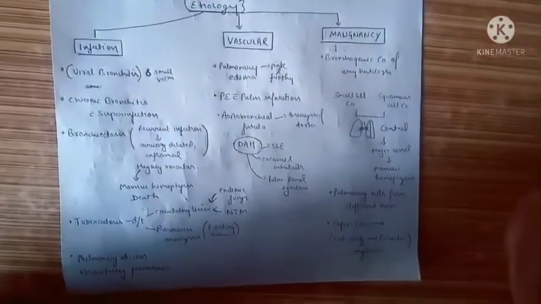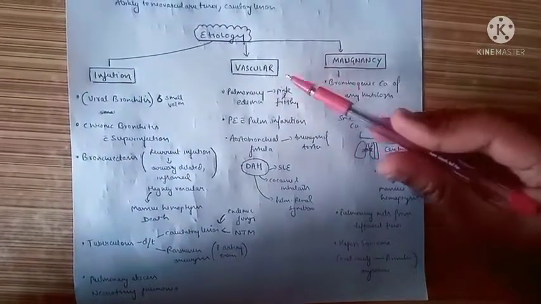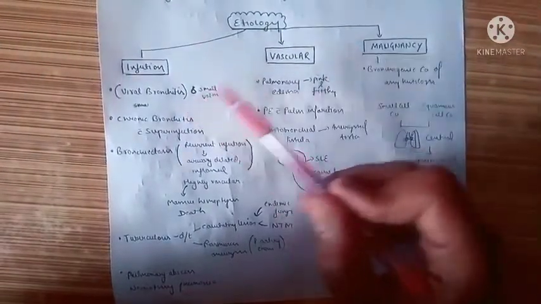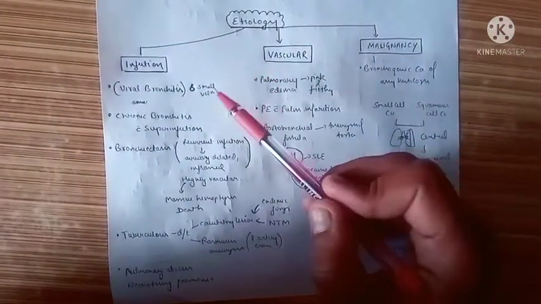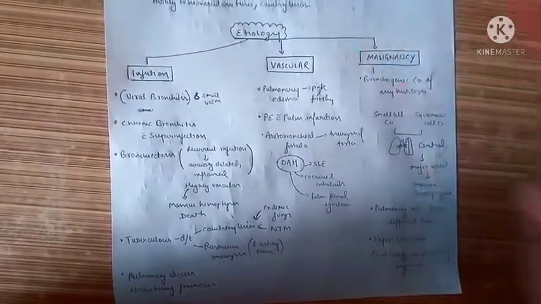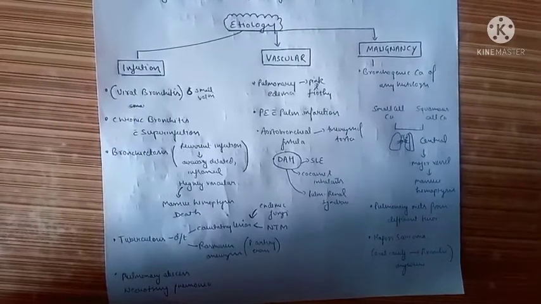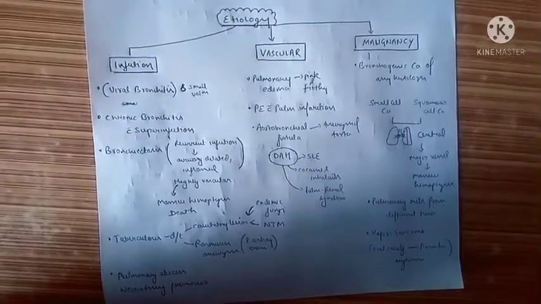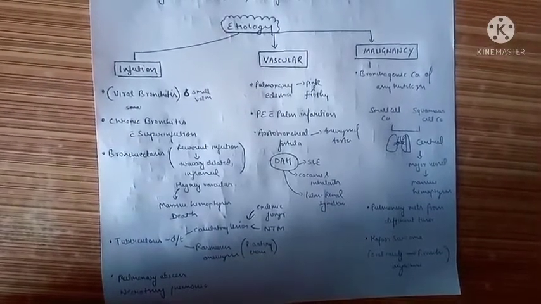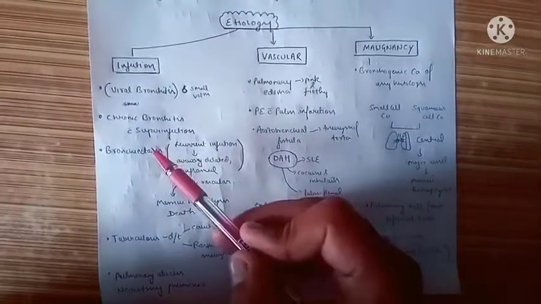Talking about the etiology underlying hemoptysis, the main etiologies can be infective, vascular, or malignancy. In the infective etiology, a small amount of hemoptysis can be seen in cases of viral bronchitis, whereas as we know, in cases of chronic bronchitis we have thick viscid secretions, because of which there is superinfection with chlamydia, mycoplasma, and hence chronic bronchitis with a superadded infection can also lead to hemoptysis.